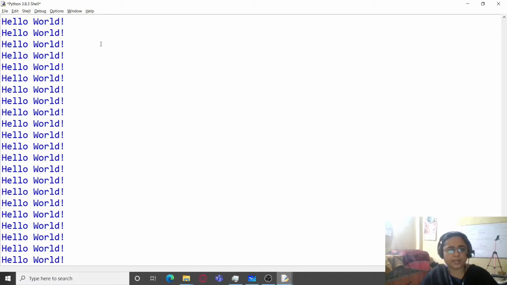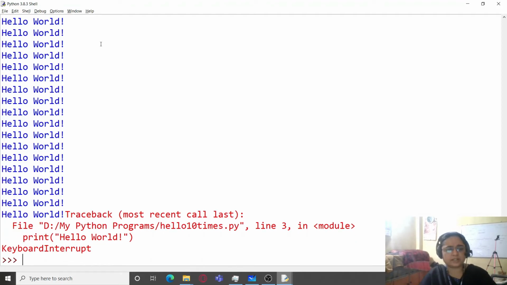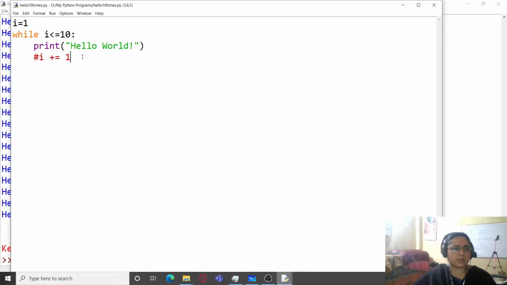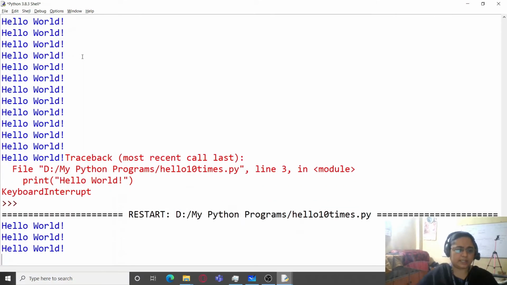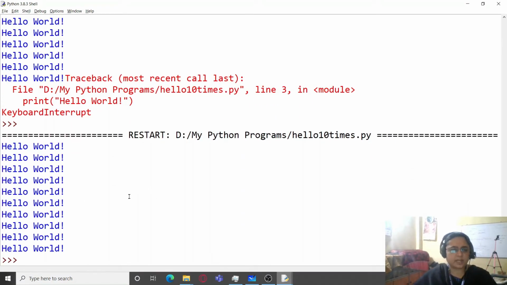So in order to break this, if suppose many times whenever you run your program, when you test your program, you may come across such situations. So just to come out of it, you can press Control C, which is the keyboard interrupt. So you can just press Control C and it will come out of this infinite loop. And then you can go back to your script window and you can check what is the error. The error is you did not write this statement, and just run it. So this is how we execute it.